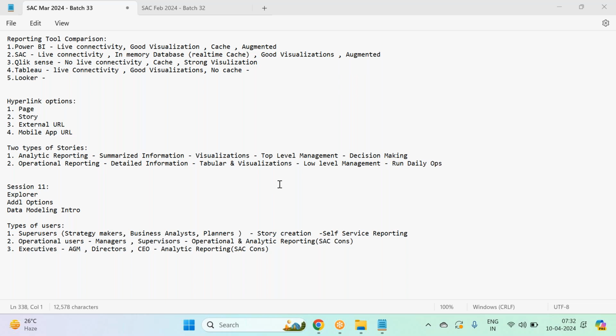One, super users. There are different types of super users like strategy makers, business analysts, planners. They all come into the super users list.